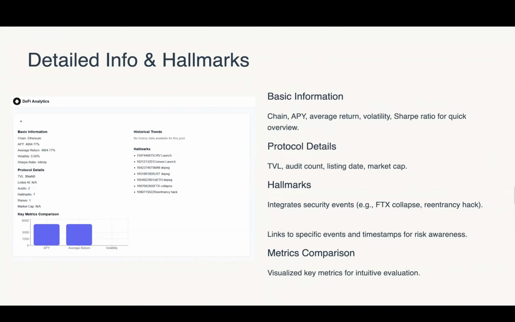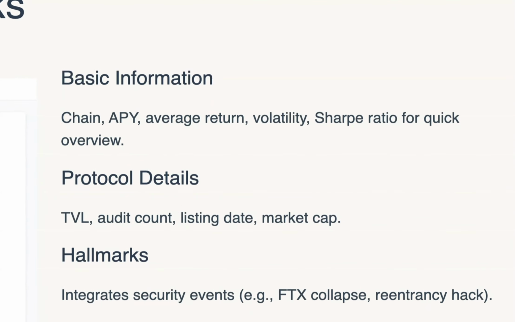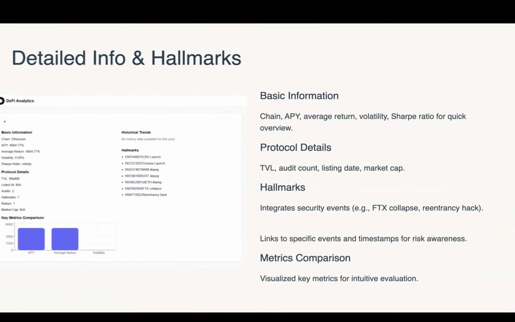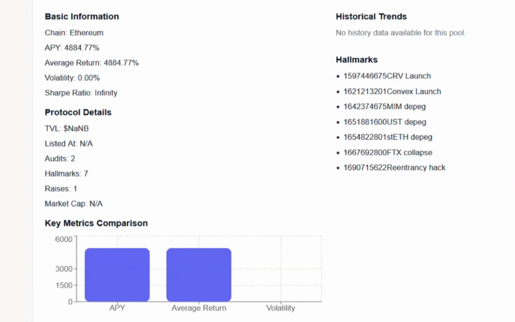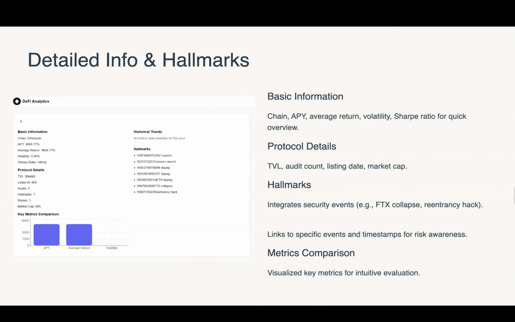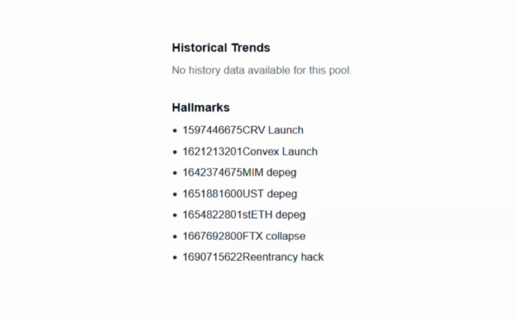Now, on the detailed info page, users see all the basics: chain, APY, average return, volatility, Sharpe ratio for a quick snapshot. We also show protocol details like TVL, audits, funding rounds, listing date, and market cap. One really innovative part is the hallmarks mechanism, where we trace and highlight major security events in a protocol's history. Think things like CRV launch, Convex launch, MIM, or USDT pegs, FTX collapse, reentrancy hacks, and so on.